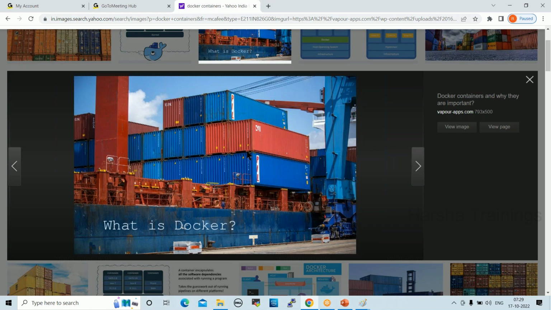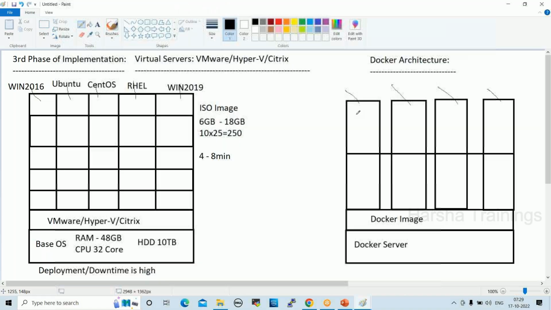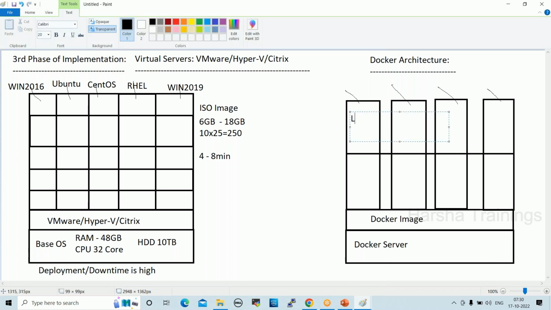It is very lightweight, and it works standalone. When I run this container, only lib and bin files, library and binary files, will be installed.